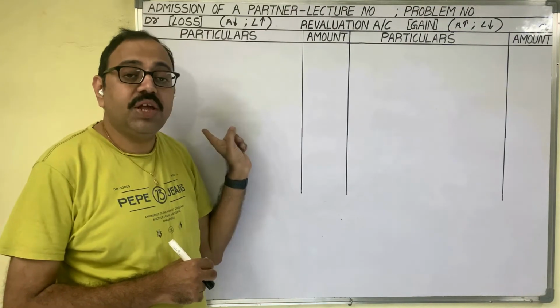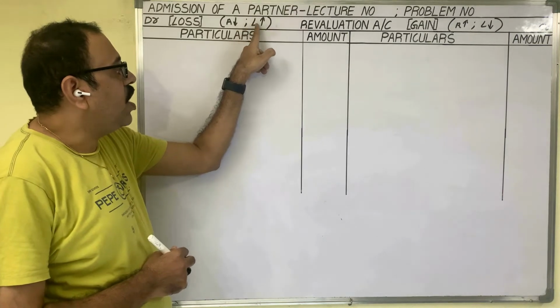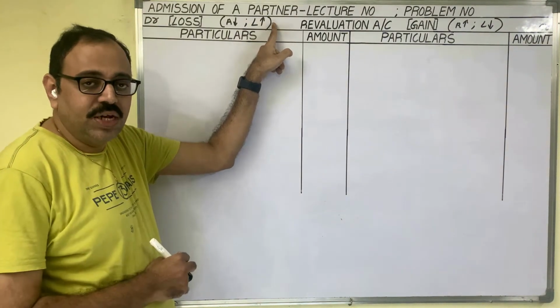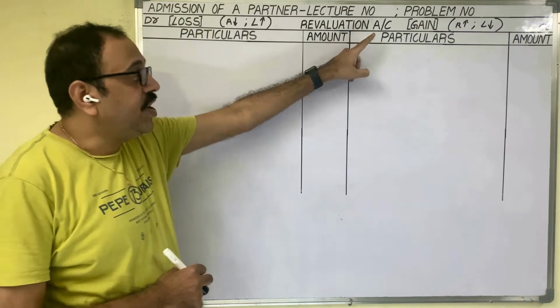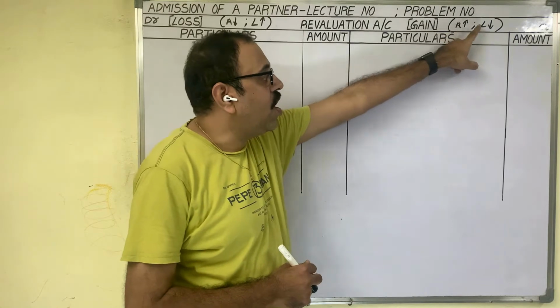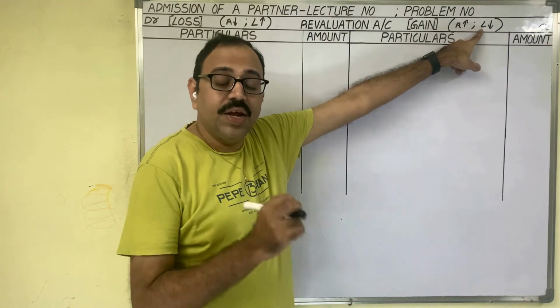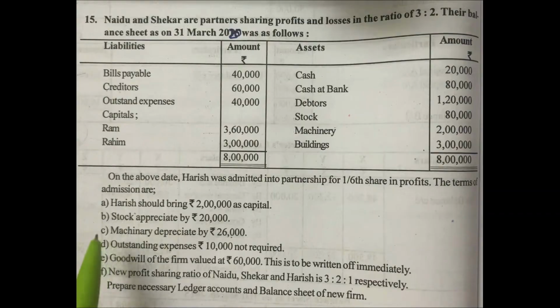When a loss comes in revaluation, if asset value is decreasing or liability value is increasing, then it is a loss. It should be debited to this account. When profit comes, if asset value increases or liability value decreases in revaluation, then it is a gain. It should be credited to this account. B, C, D: these 3 points are related to the revaluation account.